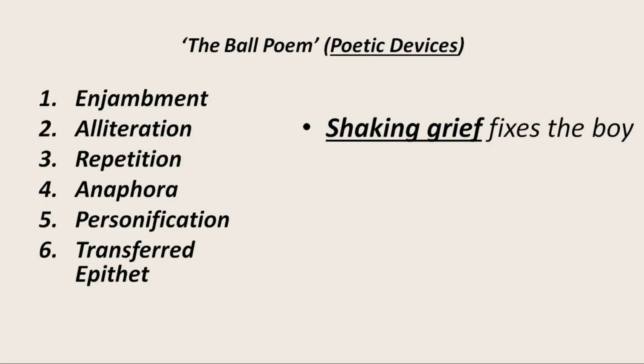We cannot see it shaking. Who is shaking with grief? The boy is shaking with grief. But instead of saying the shaking boy or the boy is shaking with grief, the poet is saying shaking grief, right? There is a transfer. The word shaking, which should have been used with the boy, the poet is using it with grief. So it is called transferred epithet.